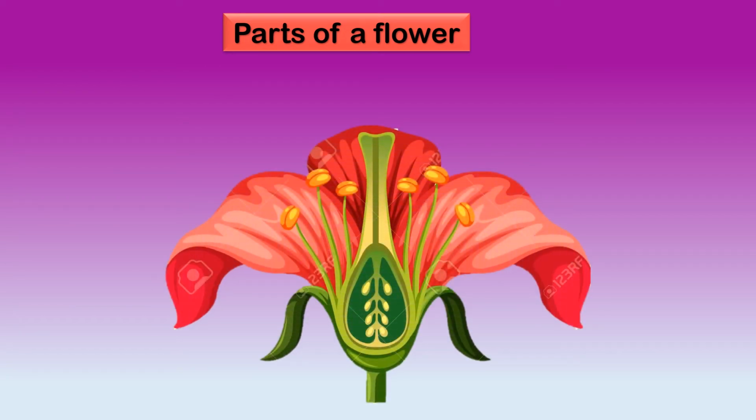Now children, to understand reproduction from seed, we have to be familiar with the parts of a flower. Now let's see what the different parts of a flower are. Now this part, children, which you can see on screen, this part is known as stigma. And below that is its neck.